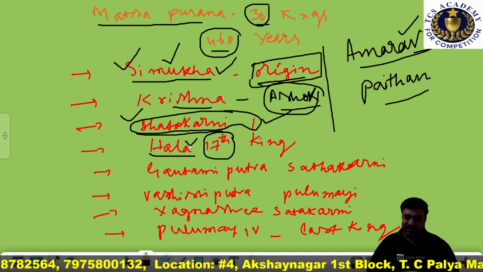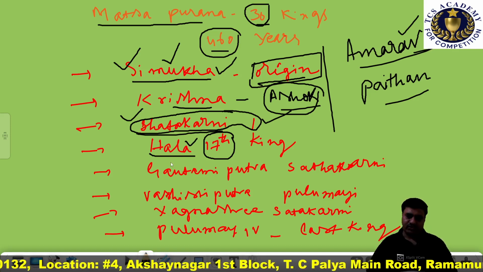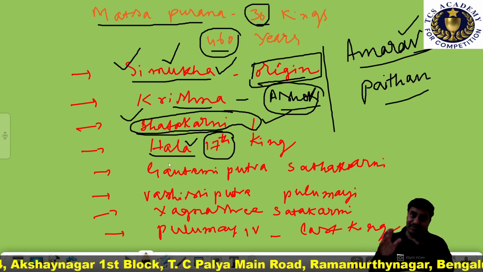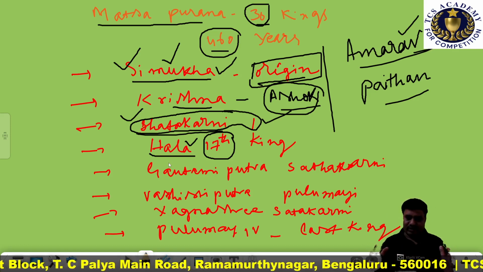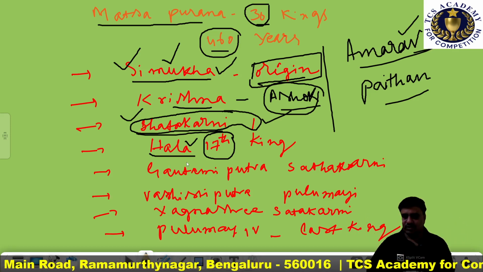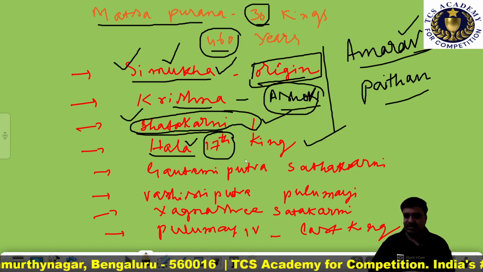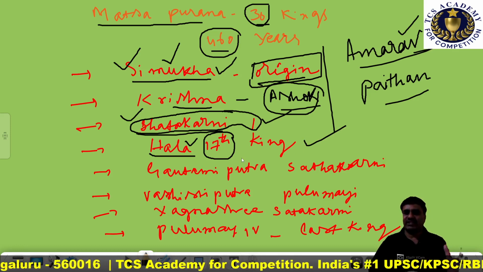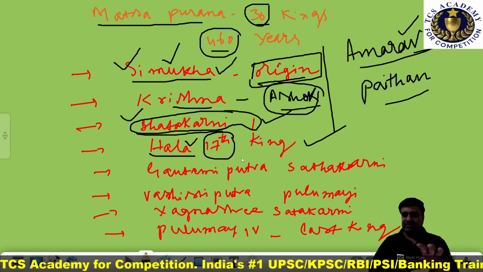Okay. So there is another important person, the minister under Hala, known as Gunadhya. Gunadhya, another important minister who worked under Hala, composed Brihat Katha. That is also another important work. Usually Kavita Varnava, that means as I mentioned, Hala, the 17th ruler of this family, patronized many poets. Okay, so that's all about the Satavahana Hala.